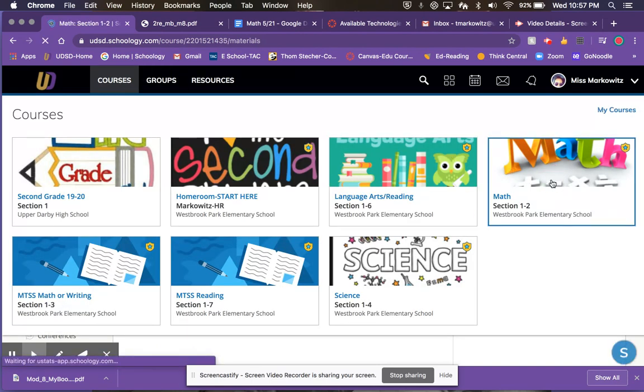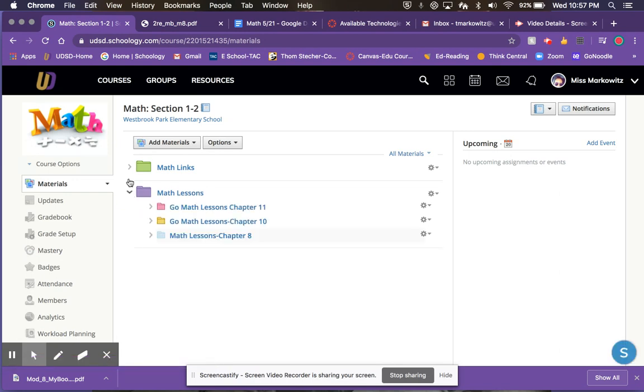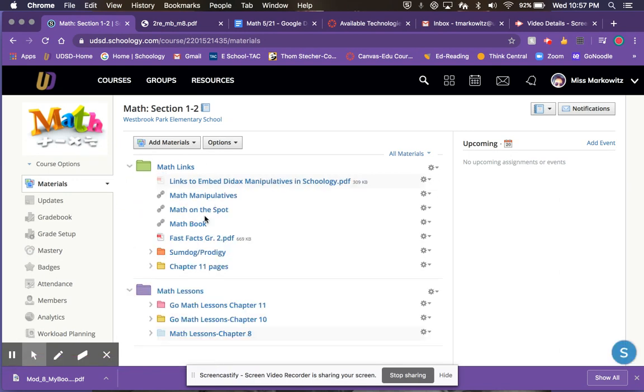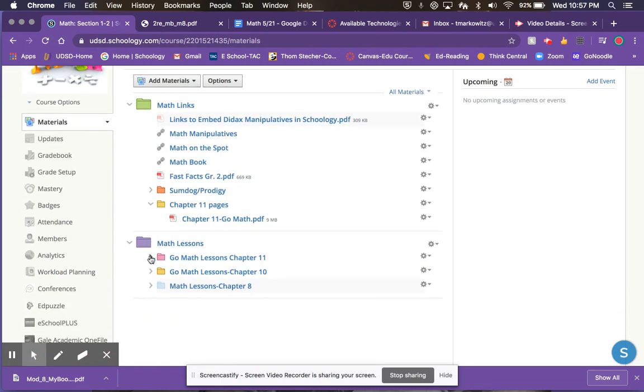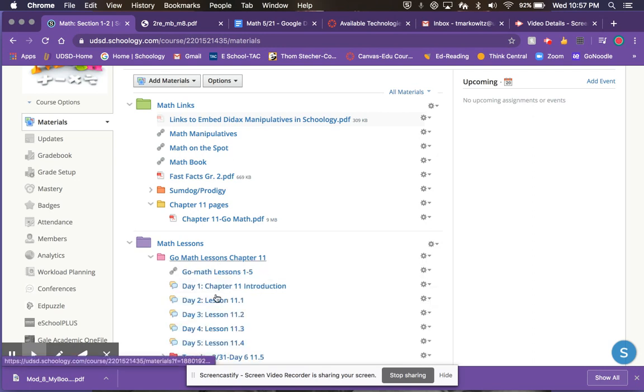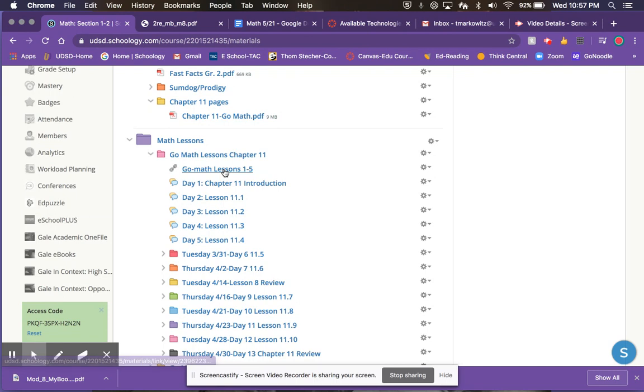Okay, here's the math section. You're only using those 3. All right, math lessons. The links are some extra things that you can do. Okay, you don't have to worry about those if you want to do them. These are the chapter 11 pages because this lesson here, this whole pink folder is all of chapter 11.